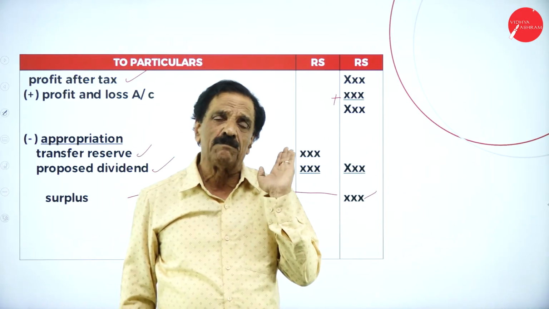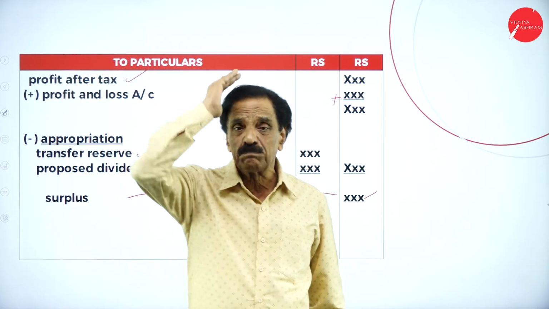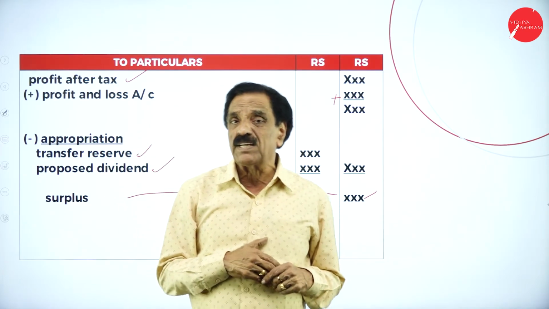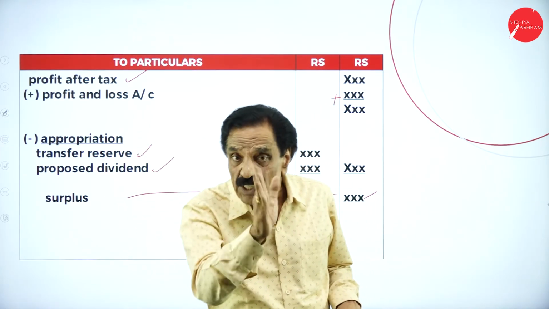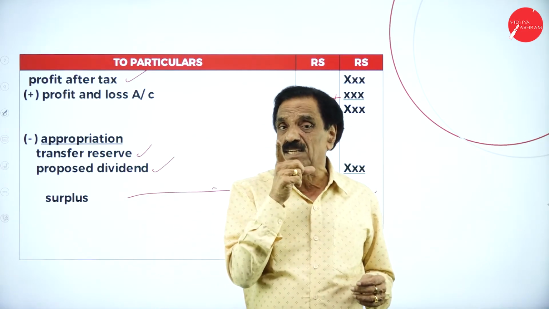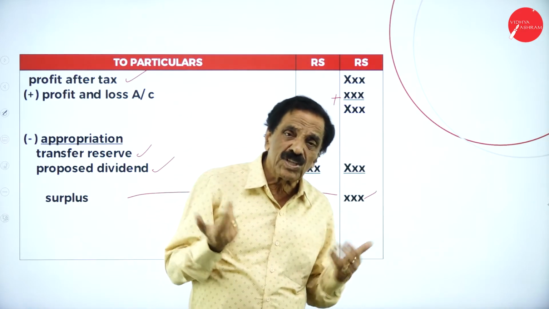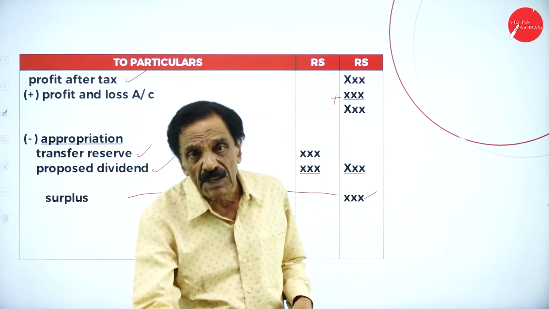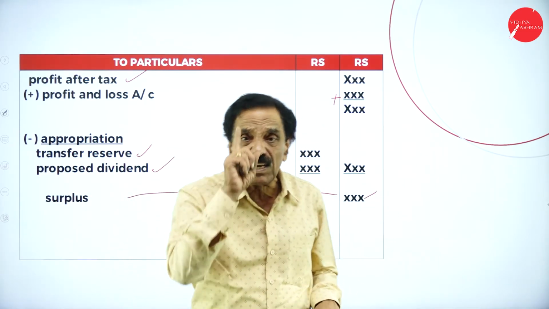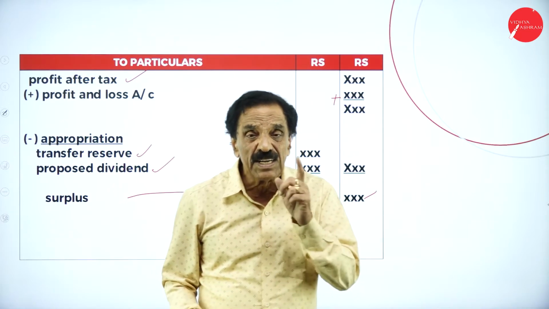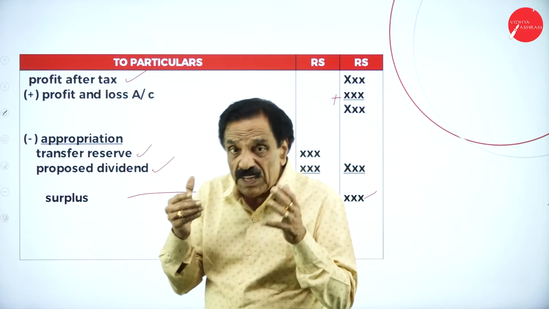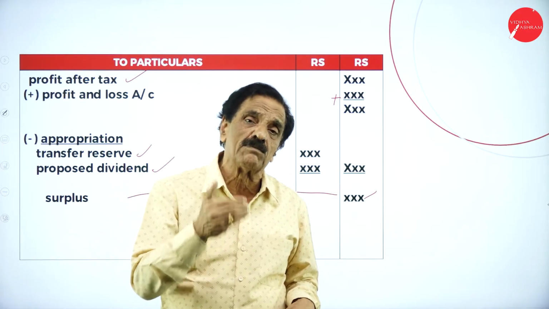This is very important. Then the problem says creditor paid directly by the proprietor. Deduct from creditor, add to capital. You must be careful: deduct from creditor, add to capital. That is the most important. Next, the question may be asked: goods have been withdrawn by the proprietor for personal use. Anything drawn for personal use is drawing, deduct from capital. If they ask, you must be very, very careful about this.